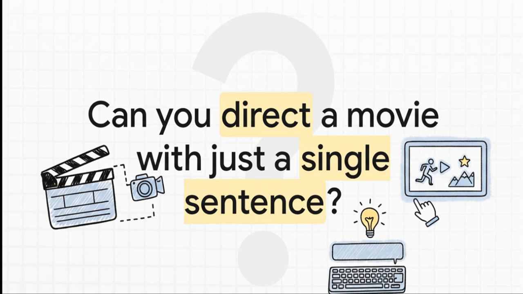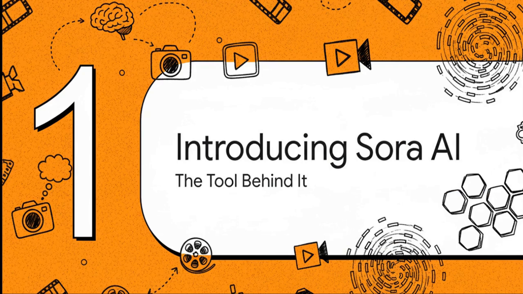Seriously, forget everything you know about filmmaking. All you need is an idea that you type into a little box. Sound completely impossible? Well, think again. That future is way, way closer than you think, and it's all thanks to a groundbreaking tool called Sora. It was developed by the AI research lab OpenAI, and let me tell you, it is completely changing the game.